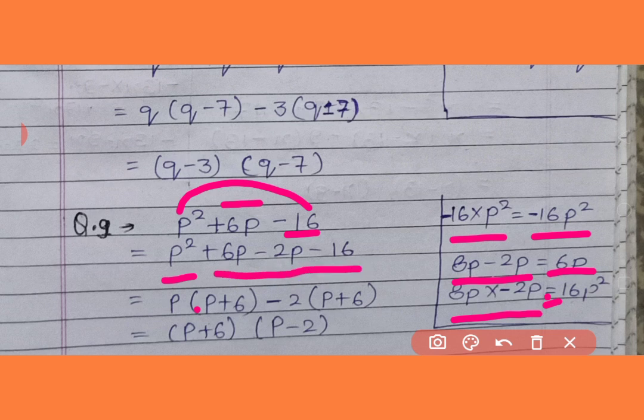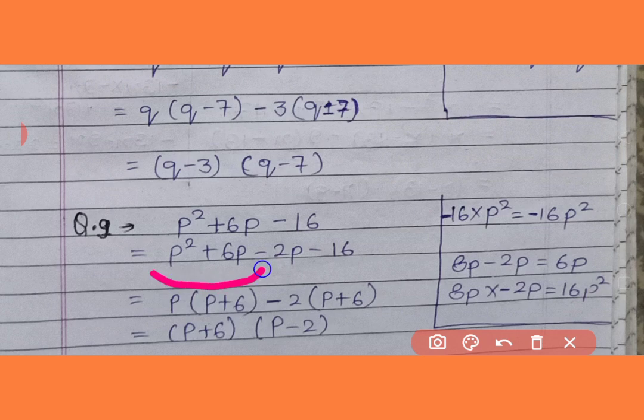So we will break into two groups, first and this is second. From first group it has taken p as common, so it remained in the first bracket p plus 8, and in second group it has taken common minus 2, so it will remain p plus 8 in the second bracket also. So p plus 8 is common in both groups, so we will put it outside, and p minus 2 is remained. So its factorization became p plus 8 and p minus 2.